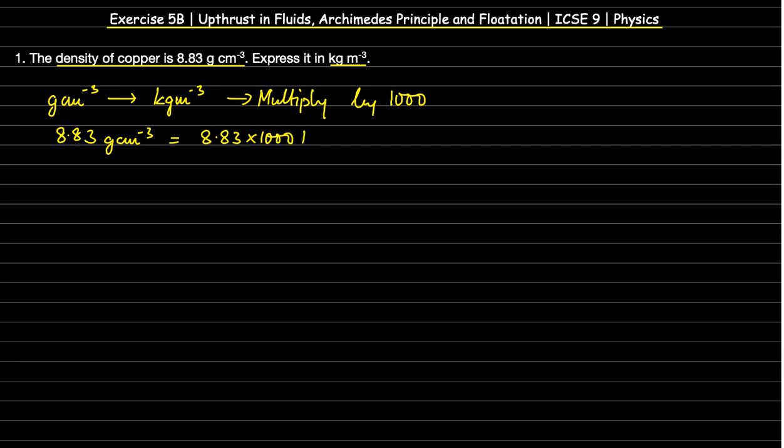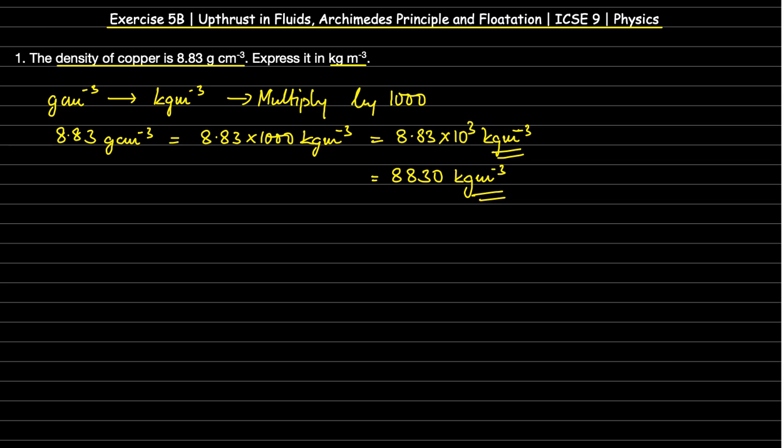So we will write it as kgm to the power of minus 3, which can be written as 8.83 into 10 to the power of 3 kg per meter cube, or it can be written as 8830 kg per meter cube. Both are correct. The second one is the textbook answer.